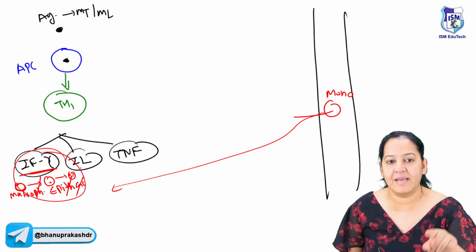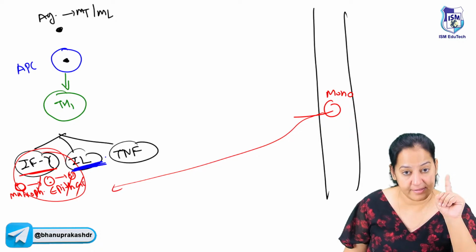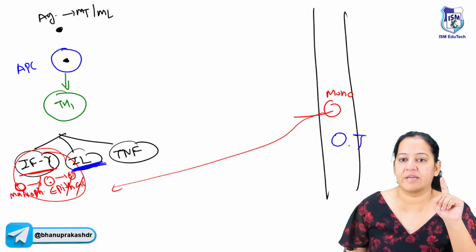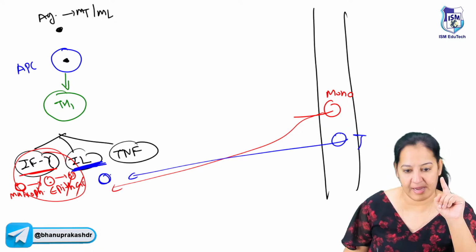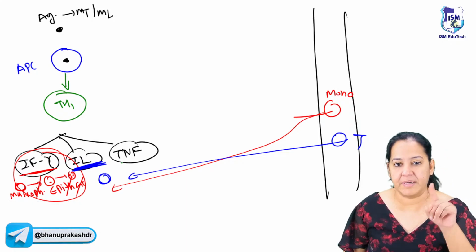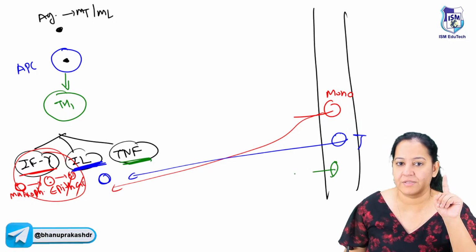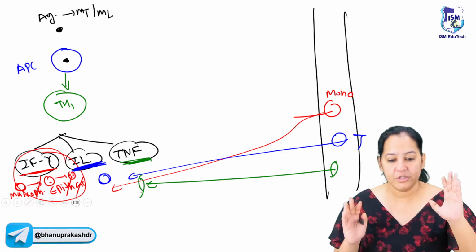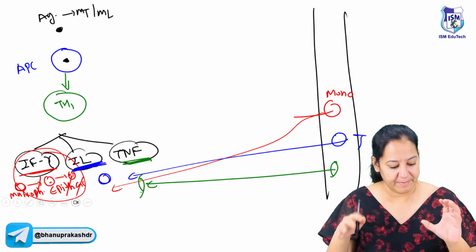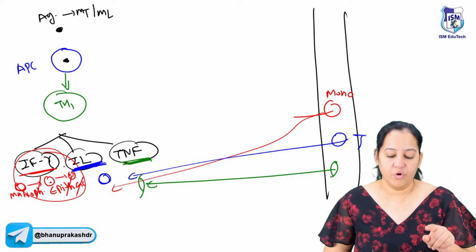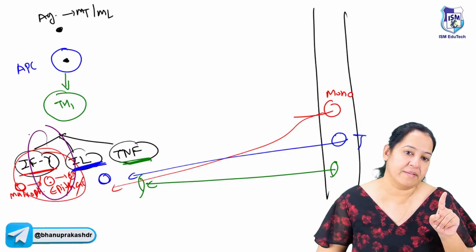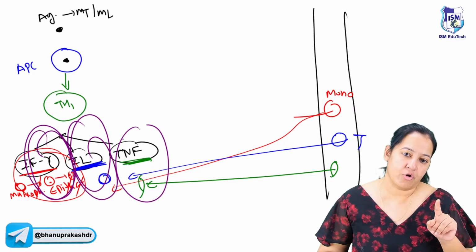Now the second cytokine is interleukin. It will take T lymphocytes out. T lymphocytes will come and accumulate here. And the third one, TNF, it will take the fibroblast out. Fibroblast will come and accumulate here. So finally, I'm having 3 types of cell. They will make a granuloma. The center of the granuloma is formed by this, the middle zone by this, and the outermost zone by this.